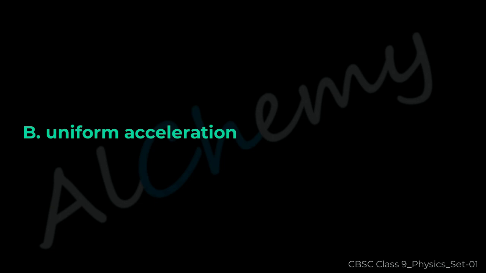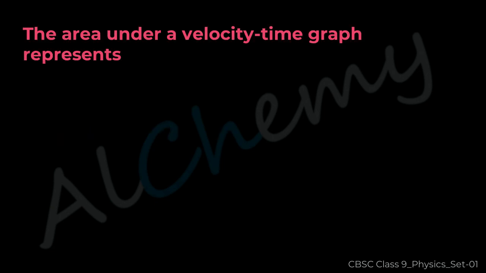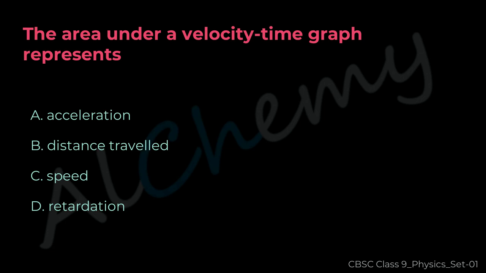The correct answer is B. Uniform acceleration. Question 49. The area under a velocity time graph represents A. Acceleration, B. Distance traveled, C. Speed, D. Retardation.